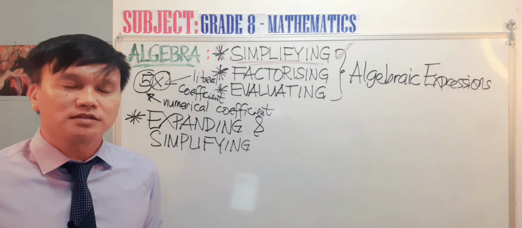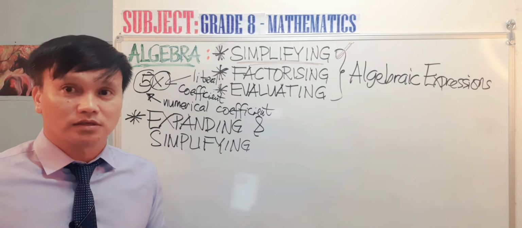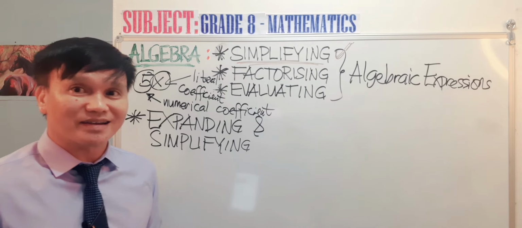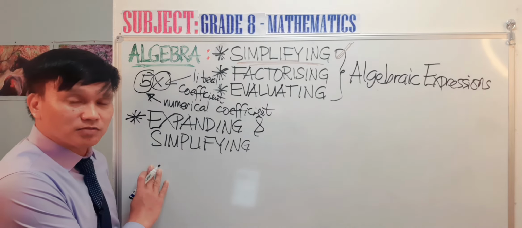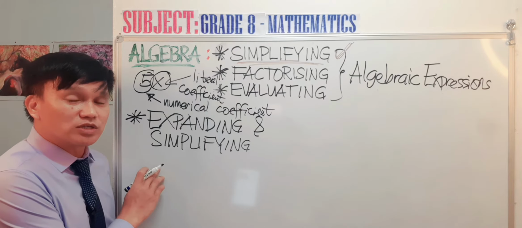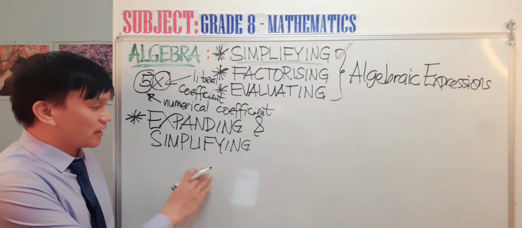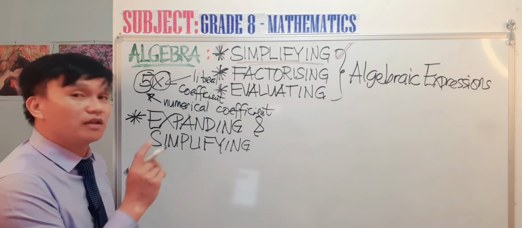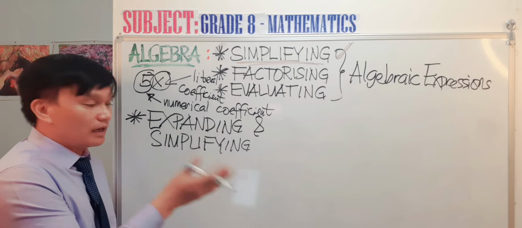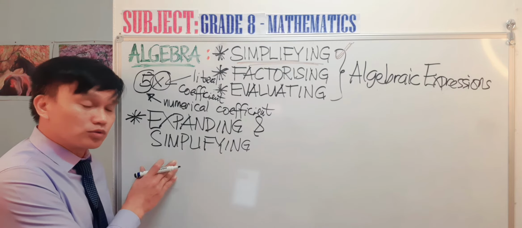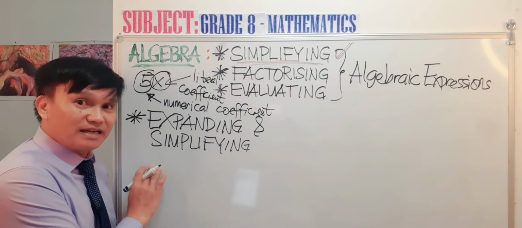Number 1 is when an expression is enclosed with symbols. The common symbols are the brackets and the parentheses. When you see a very complex algebraic expression, usually using brackets and parentheses, you need to simplify it. When you simplify, it means that you need to expand, and then you are going to collect like terms later, meaning combining like terms.